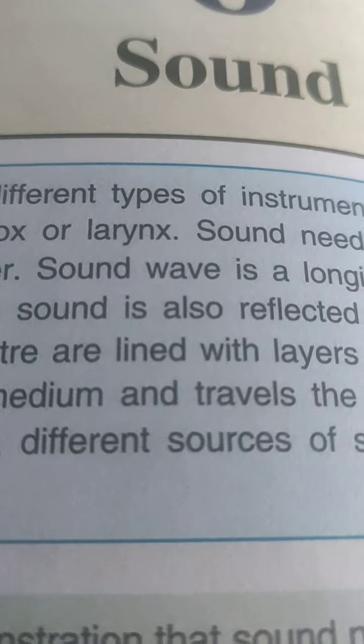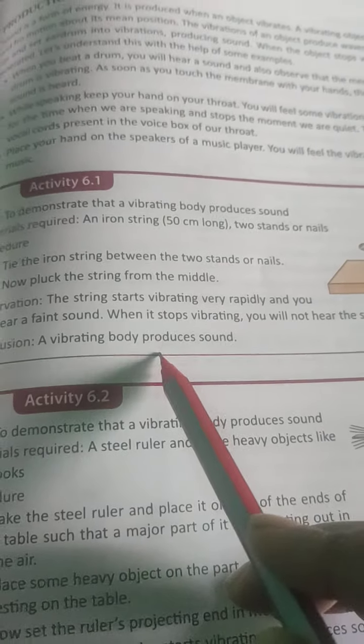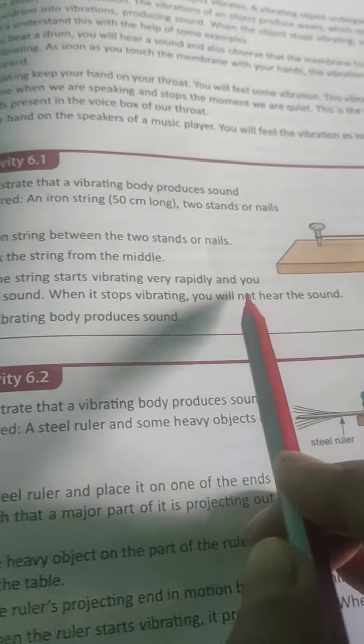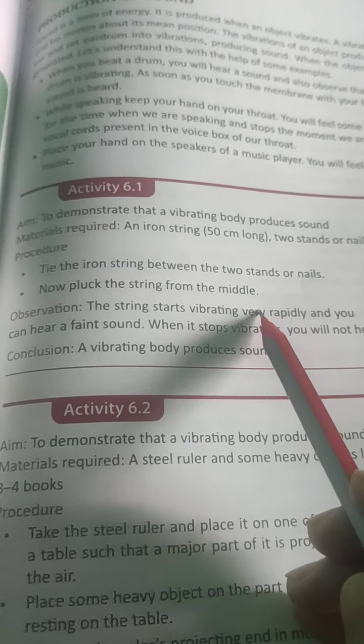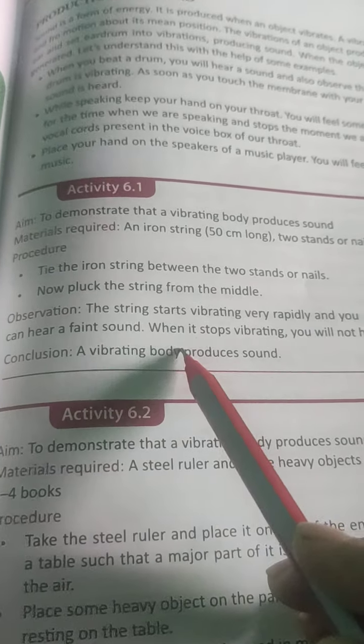Now many activities are given in your book, children. You can read here to demonstrate that a vibrating body produces sound. See here, you read this. Tie the iron string between two strands or a nail. Now pluck the string from the middle. What will you observe? The string starts vibrating very rapidly, and you can hear a faint sound. Faint means halka, dheema sound. When it stops vibrating, you will not hear the sound. So what is the conclusion? The conclusion is that a vibrating body produces sound.